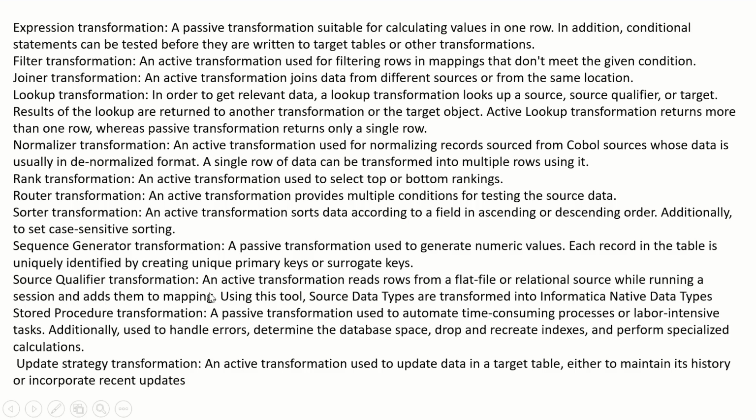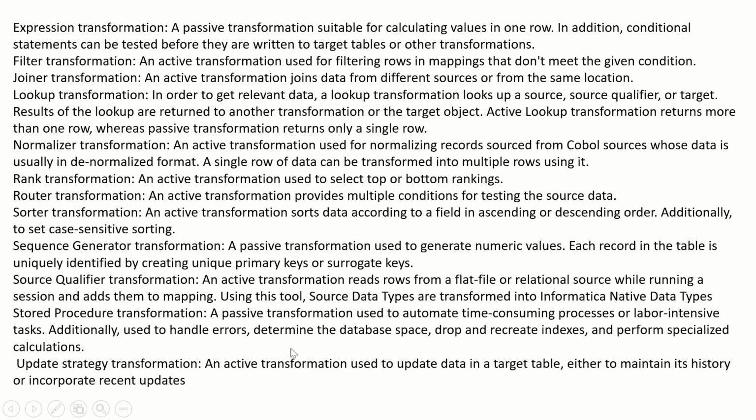Source qualifier transformation, an active transformation that reads rows from a flat file or relational source while running a session and adds them to the mapping. Using this, source data types are transformed into Informatica native data types. Stored procedure transformation, a passive transformation used to automate time consuming processes or labor intensive tasks.